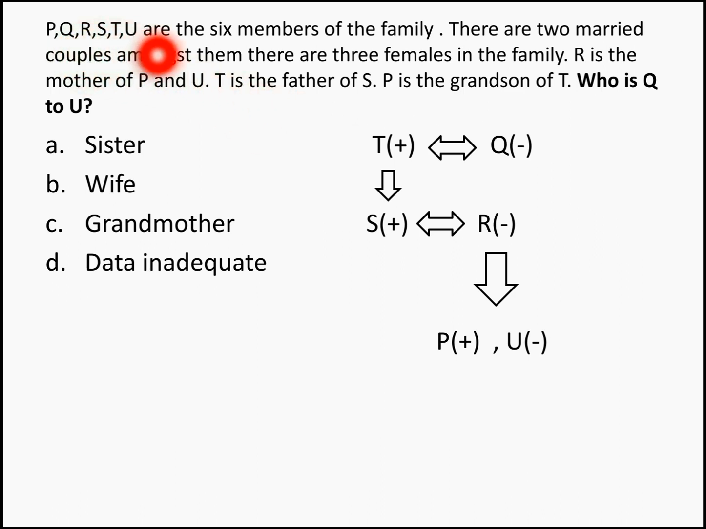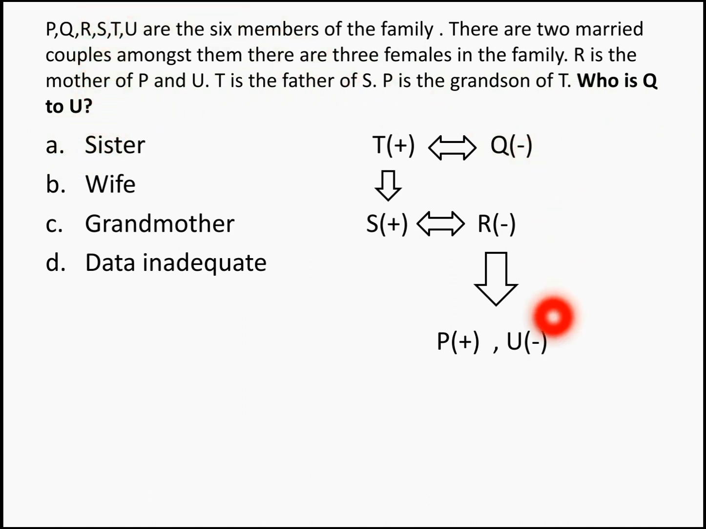P, Q, R, S, T, U are the 6 members of the family. There are 2 married couples. Amongst them, there are 3 females in the family. R is the mother of P and U. T is the father of S. P is the grandson of T, who is Q to U, right?